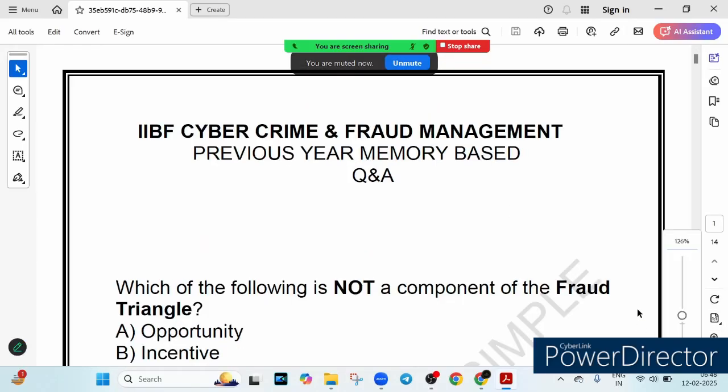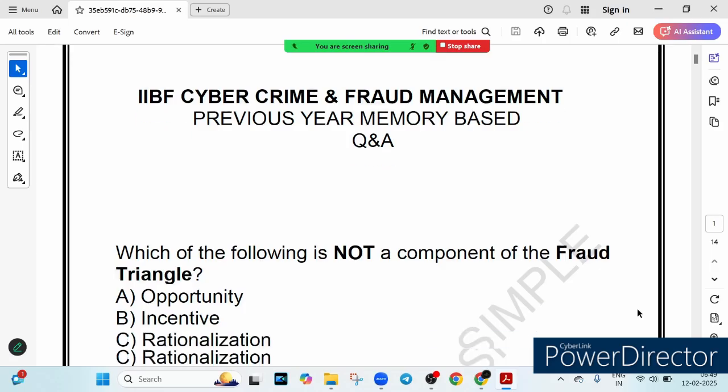So if you are preparing for the Cybercrime and Fraud Management certification course conducted by IIBF examination, then you are at the right place, because in this particular lecture we are going to see the previous year memory based questions. Whatever questions were asked, recalled questions, we are going to discuss. So without wasting our time, let's start with the discussion. The first question is on your screen.